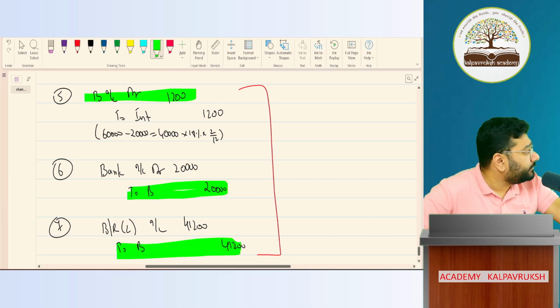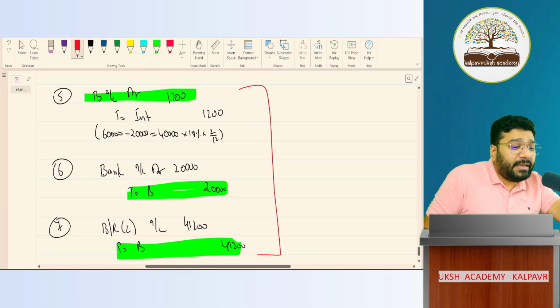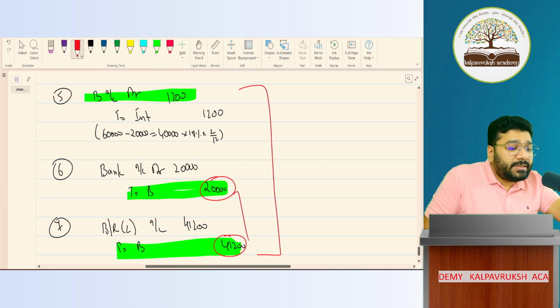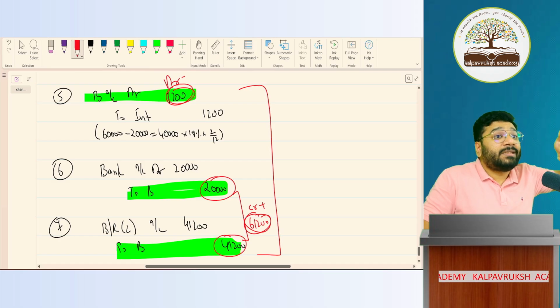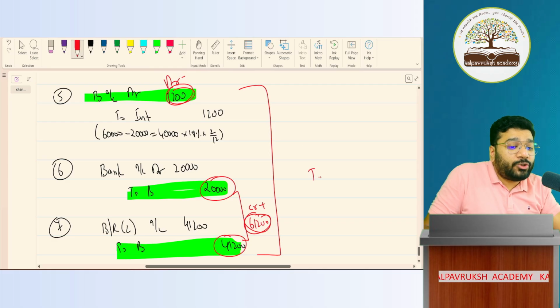Am I right? Tell me, in that, which part is bigger in value, debit part or credit part? B வந்து debit அதிகமா இருக்கா, credit அதிகமா இருக்கா? Credit அதிகமா இருக்கு. பாத்தீங்கன்னா இங்க 20,000 and 41,200, both put together how much? 61,200. Credit plus, so debit will be minus. அப்ப 61,200 minus 1,200, net is how much? 60,000. Since credit is more, B will have a credit balance. அப்போ here 2B should be how much? 60,000. Got it, not got it?